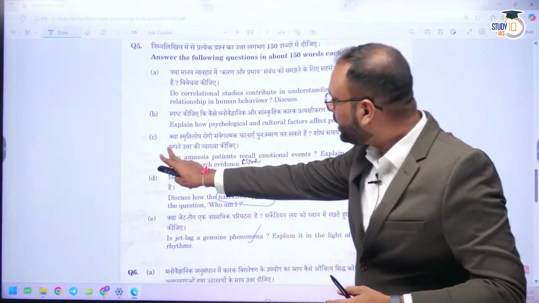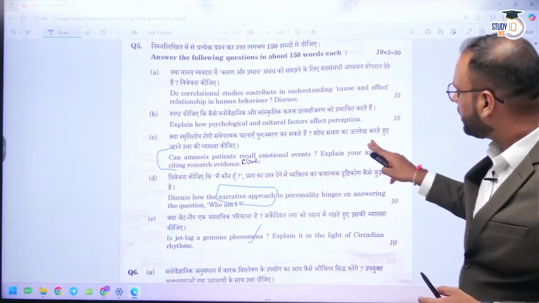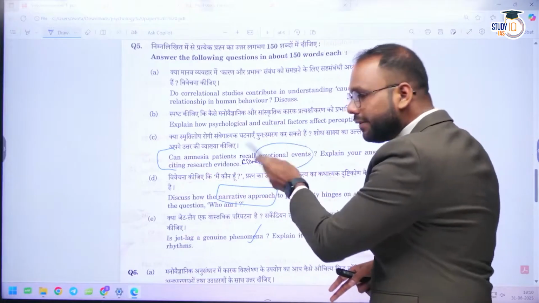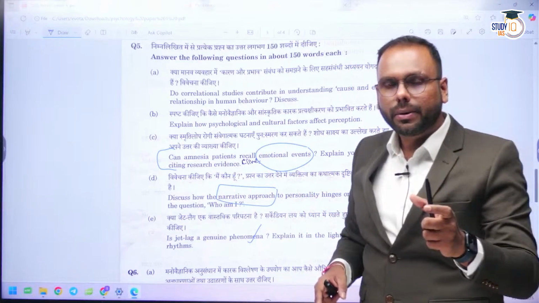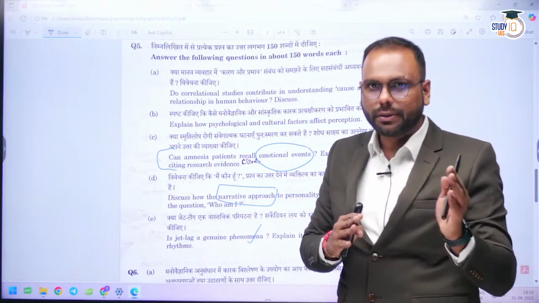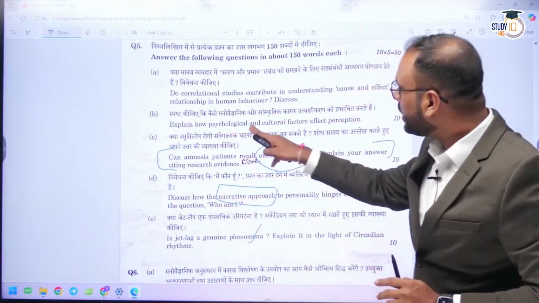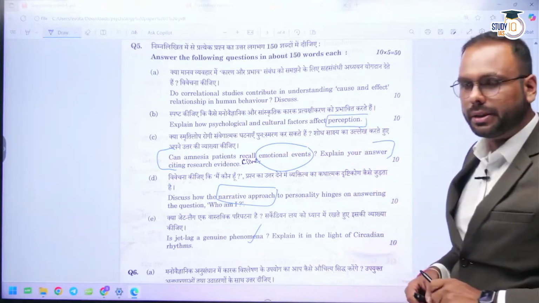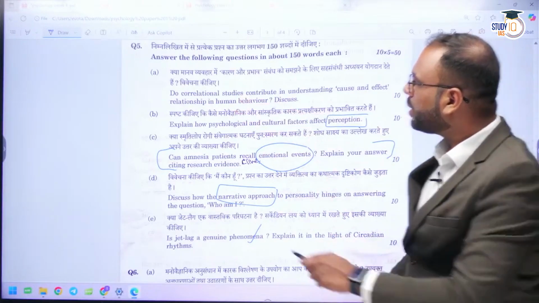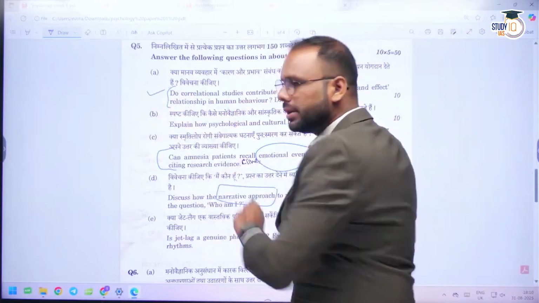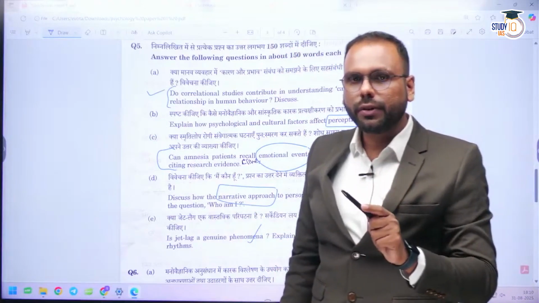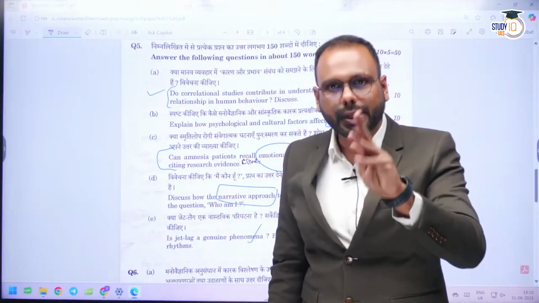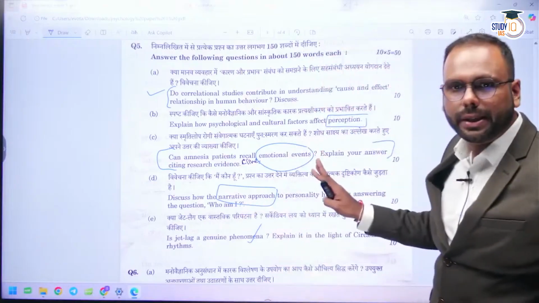Same, you can see the amnesia patient question, they have already asked this question also. Now they have linked this question to emotional events. So here we have to mention the role of the amygdala. Okay, different kinds of memories we have to mention, we have to link with this perspective also. Psychological and cultural factors affect perception, again a direct question from sensation, attention and perception. And this one you can see again cause and effect from research method and methods of psychology. So research method and methods of psychology you will find in paper 1 is a dominant area. And the second dominant area you will find is the chapter of personality. Okay, this is also a dominant area in this paper.